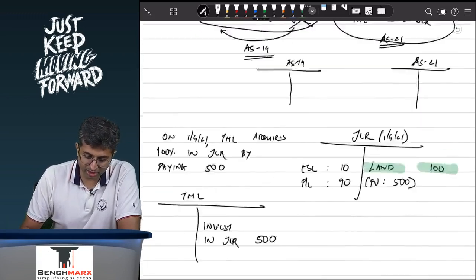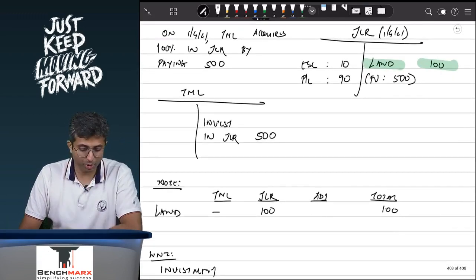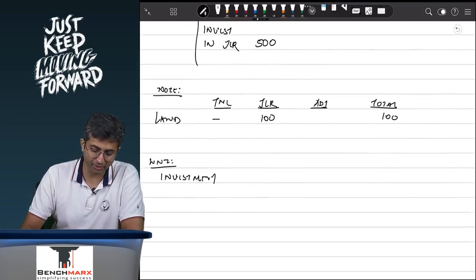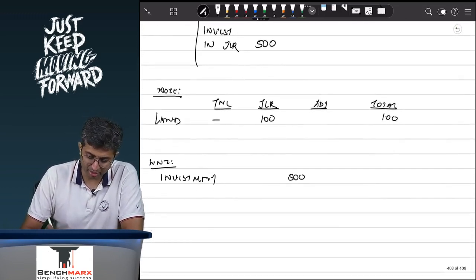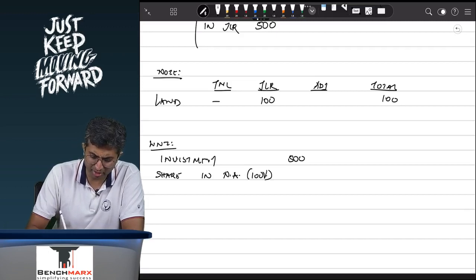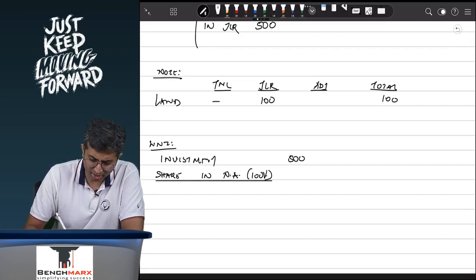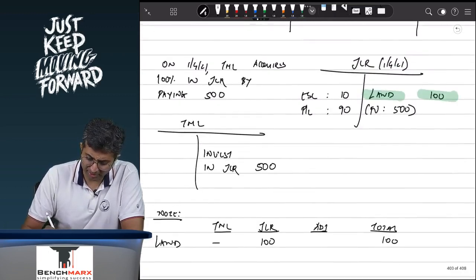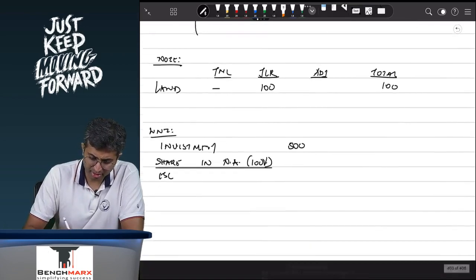The investment that Tata Motors has made in JLR, for example, is 500. This will be adjusted against Tata Motors' share in the net worth, which is 100%. So over here, equity share capital of JLR is 10.